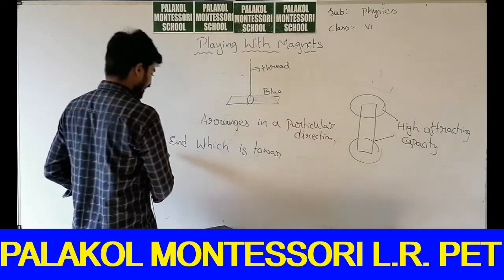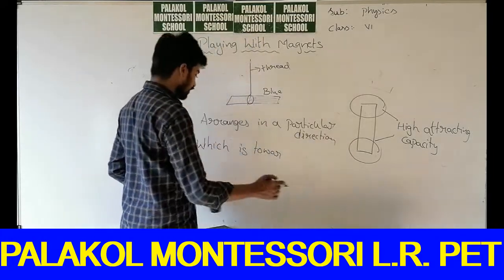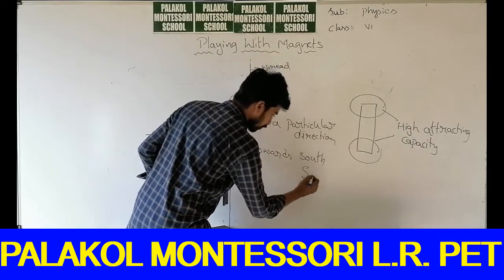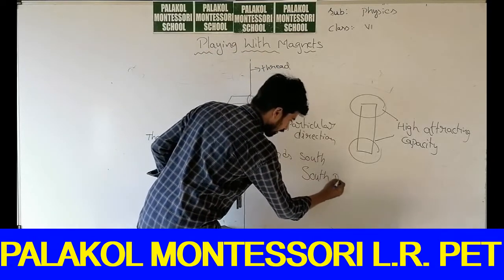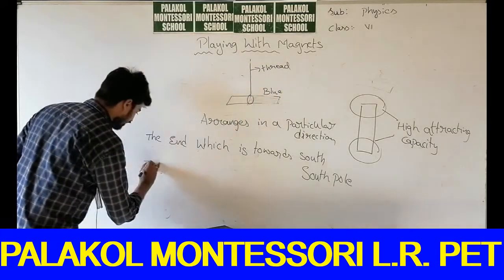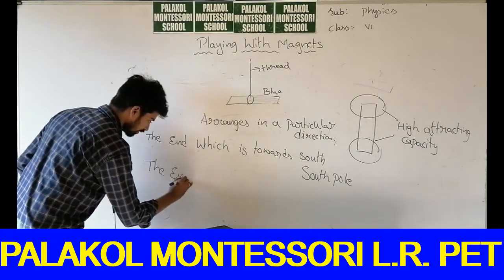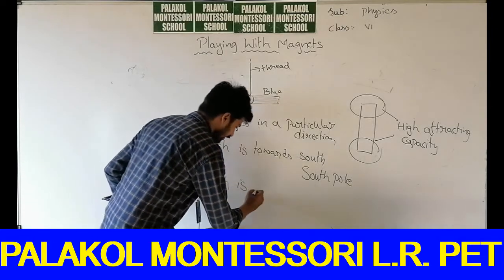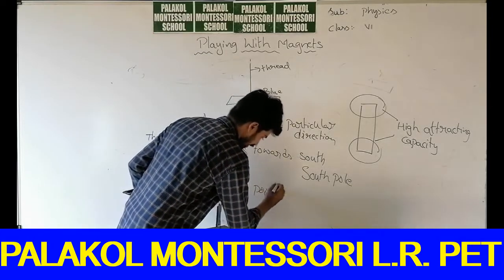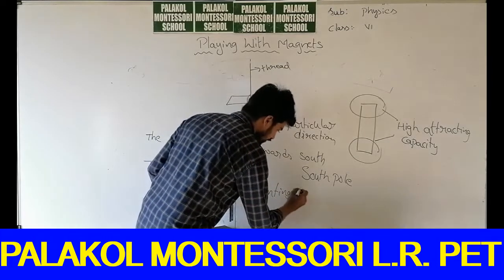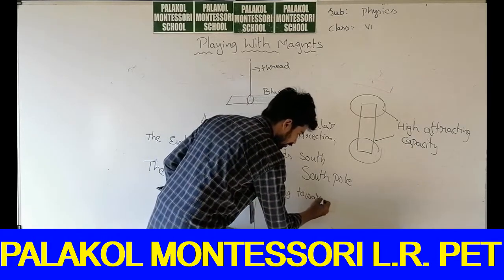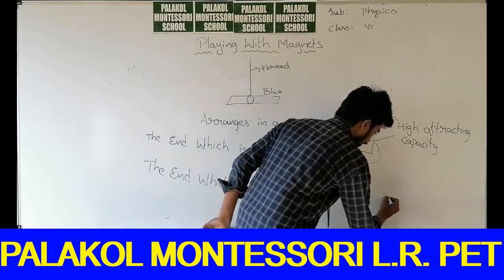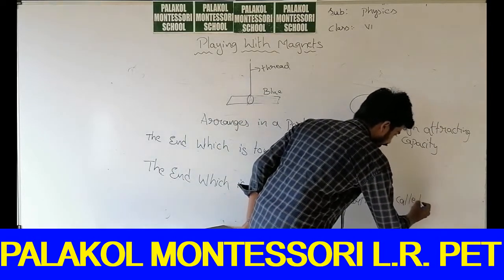The end which is towards south is called the south pole, and the end which is pointing towards north is called the north pole.